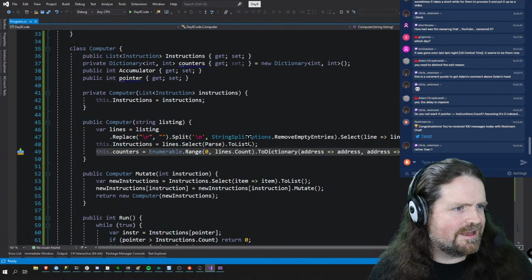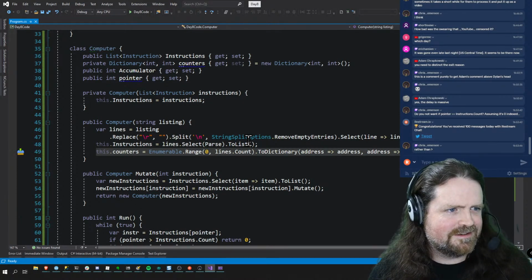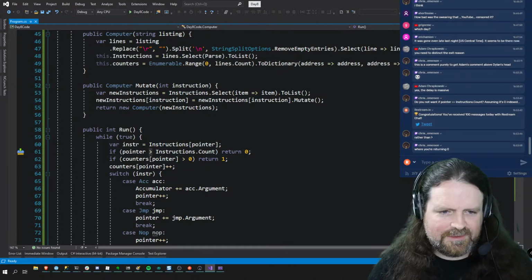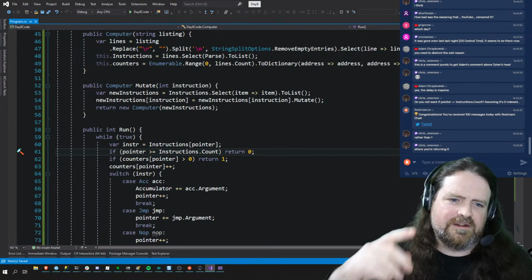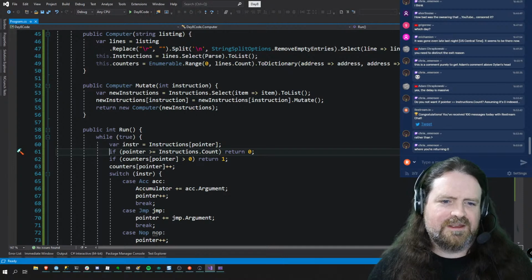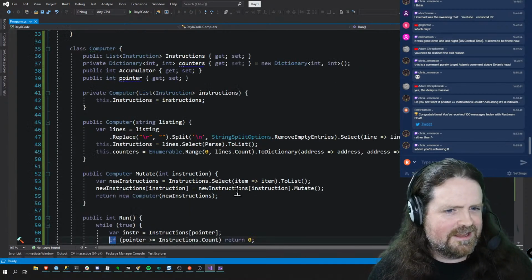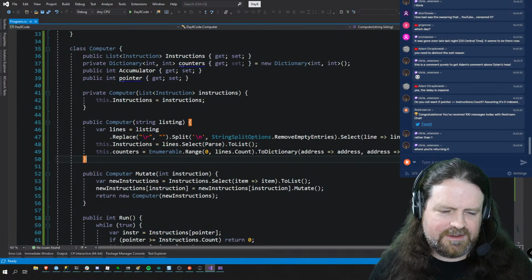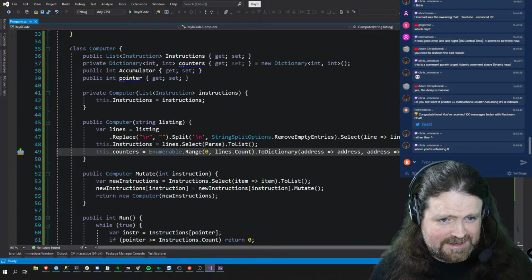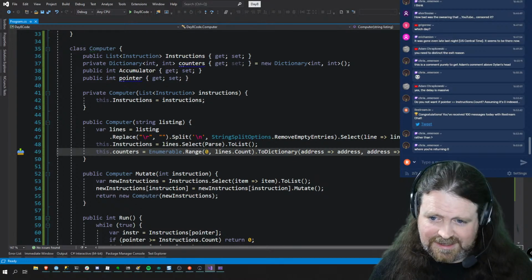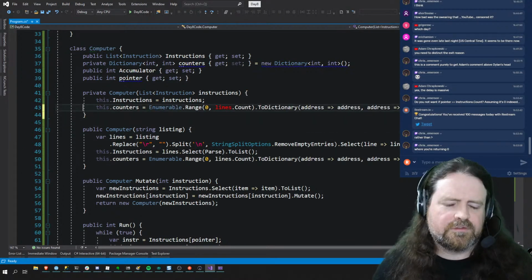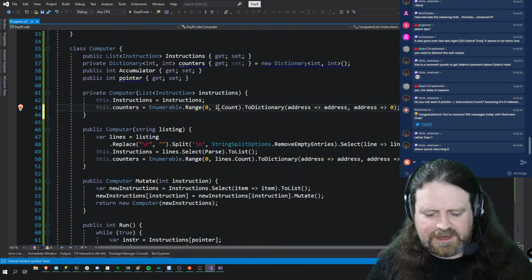I'll come back to that in a second. If pointer equal, yeah. Well, technically greater than or equal, because we might have a jump instruction that pushes the pointer off the end of the array. But equals 0 is the same scenario, isn't it? So yeah, the problem I've got is that this counters initialization here is in two different constructors, and there's something in here which is now not being initialized properly.